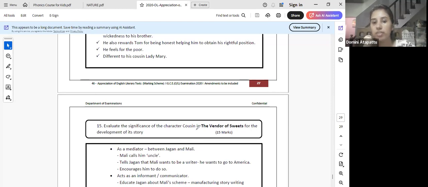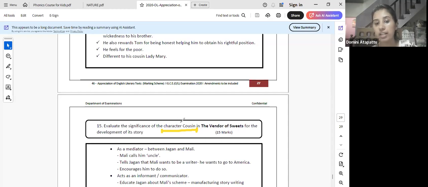No. When you highlight the cousin's character, you have to take the techniques, the tone of the speech and the particular language that is used. Language plays a significant role, right? So then you can take language and themes.